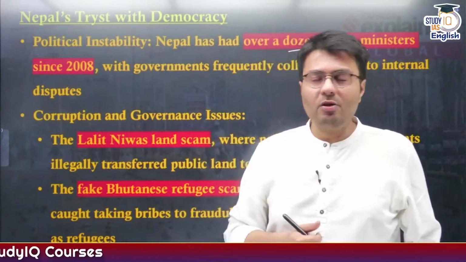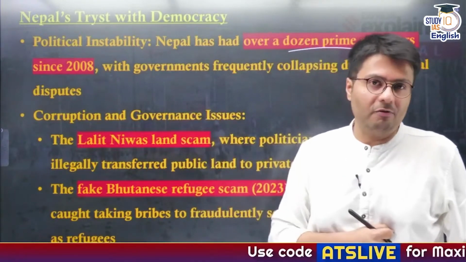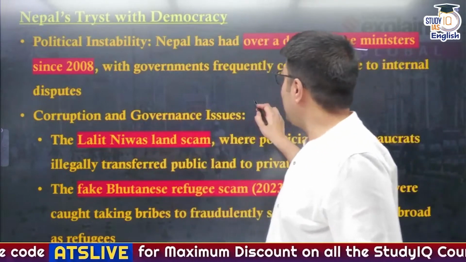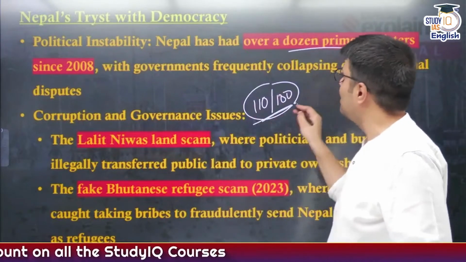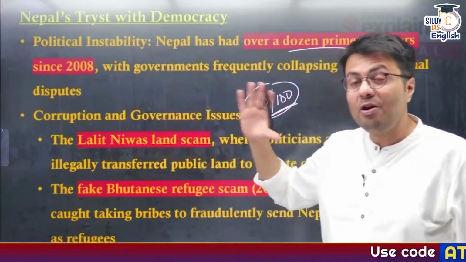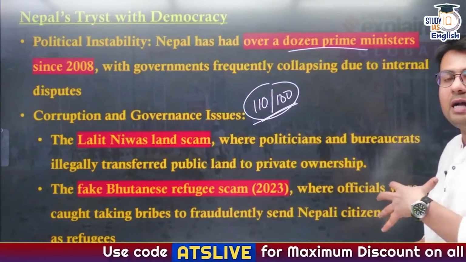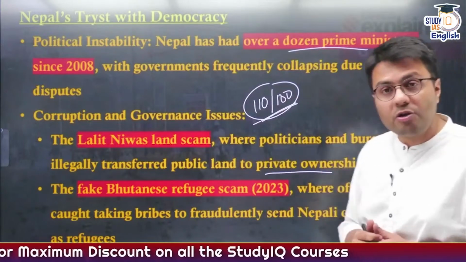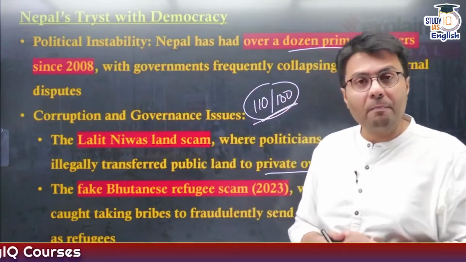The consequences of this political instability have been a rise in corruption and a lack of economic development. For example, as per the Corruption Perception Index, Nepal lies at position 110 out of 180 countries, and this highlights that corruption in Nepal is quite prevalent. For example, there was the long-highlighted Lalit Niwas land scam, where politicians and bureaucrats were alleged to have illegally transferred public land to private ownership, and this also involved 3 former prime ministers of Nepal.